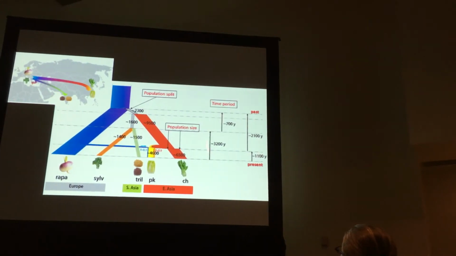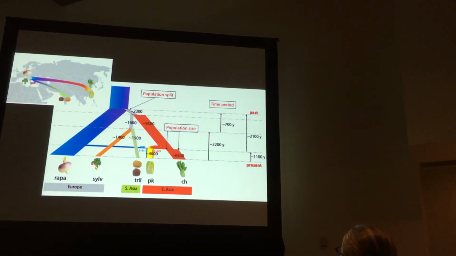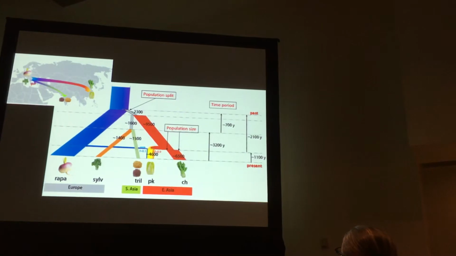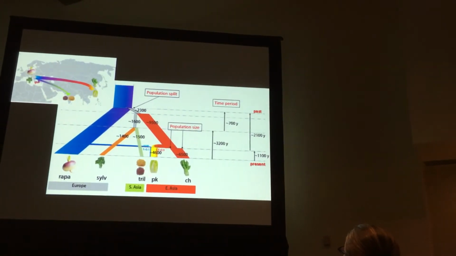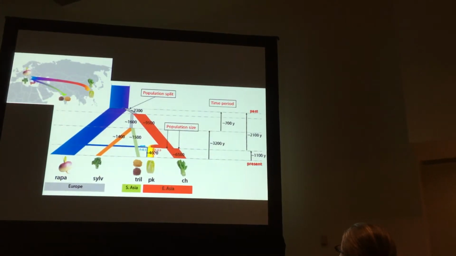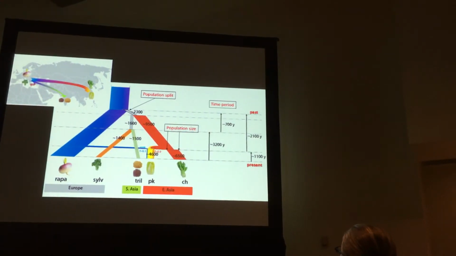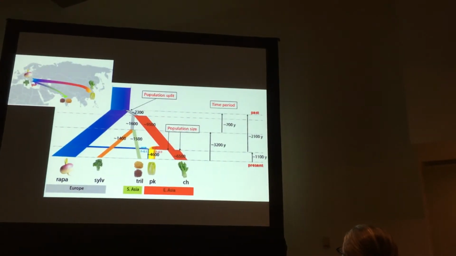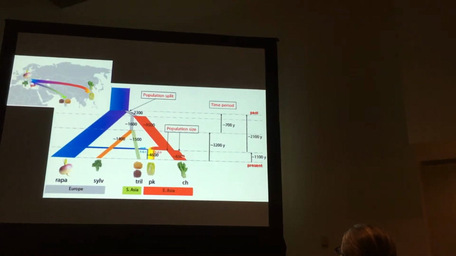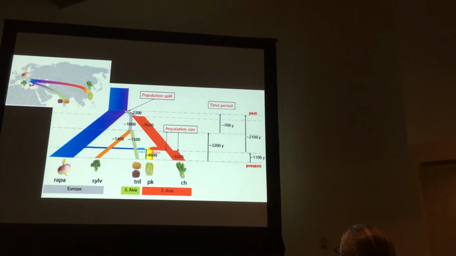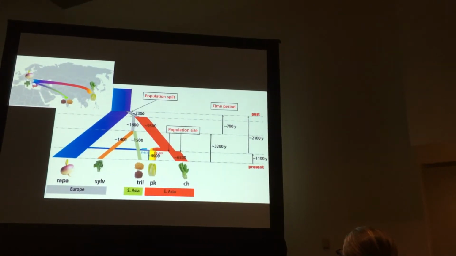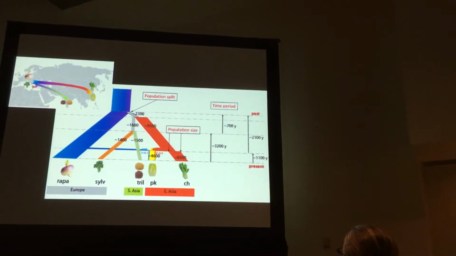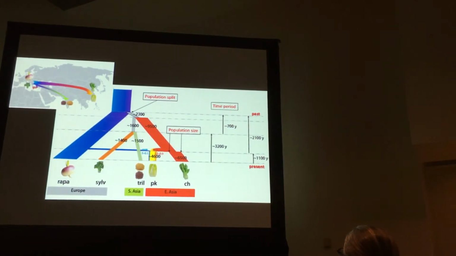And when you look at this time estimation, roughly this entire process happened about 3,000 years ago. And more interestingly, as to the origin of Chinese cabbage, as you can see here, it is indeed of admixture origin. About 90% of the genome is from pak choy, but about 10% of the genome is contributed from the European section, like turnip.